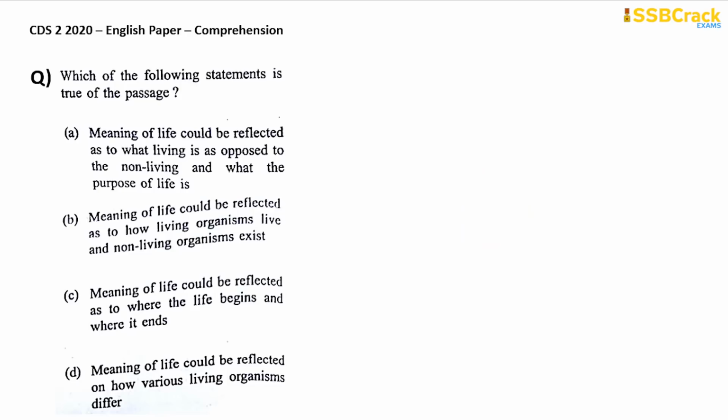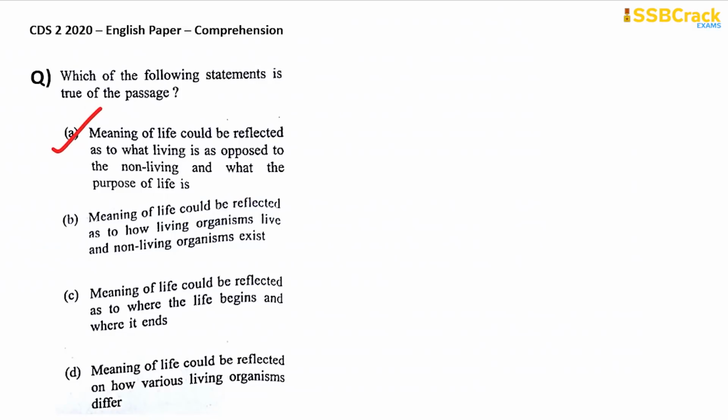Next question is, which of the following statements is true of the passage? Meaning of life could be reflected as to what living is as opposed to the non-living and what the purpose of life is. Meaning of life could be reflected as to how living organisms live and non-living organisms exist. Meaning of life could be reflected as to where the life begins and where it ends. Meaning of life could be reflected on how various living organisms differ. It should be option A.